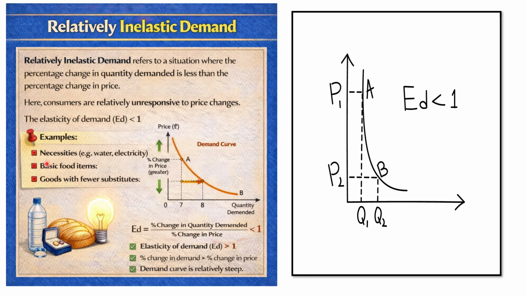For example, necessity goods like water, electricity, basic food items, and goods with fewer substitutes. Even as the prices increase or decrease, the demand for some necessity goods stays the same, or may change only slightly.